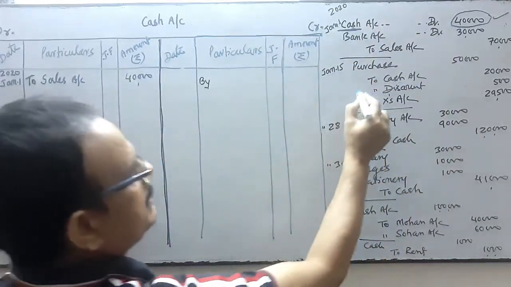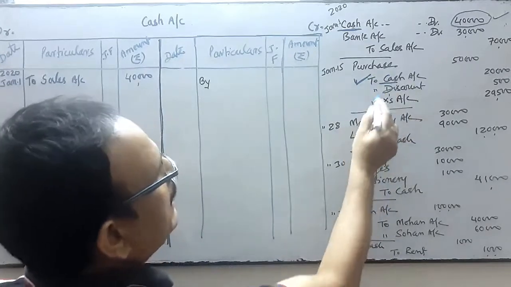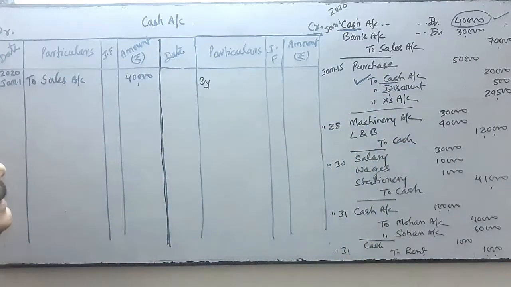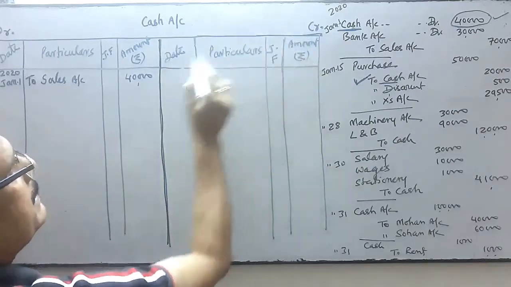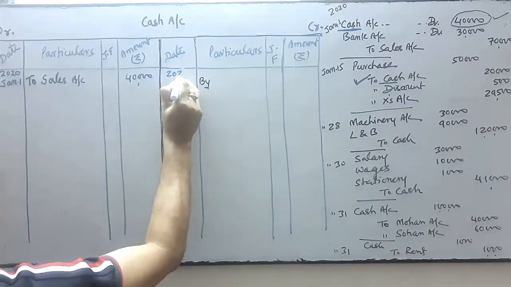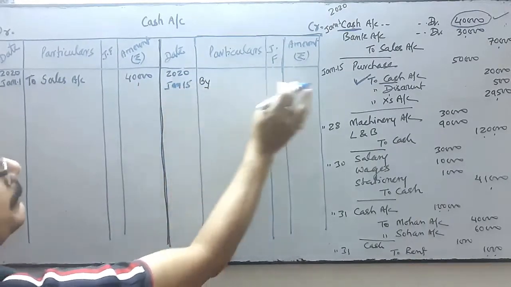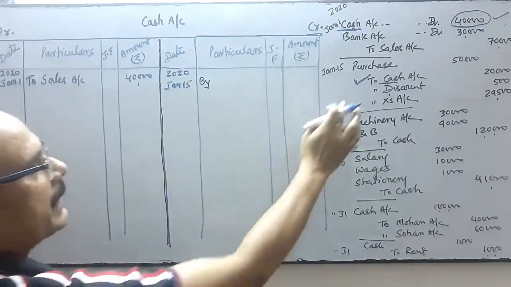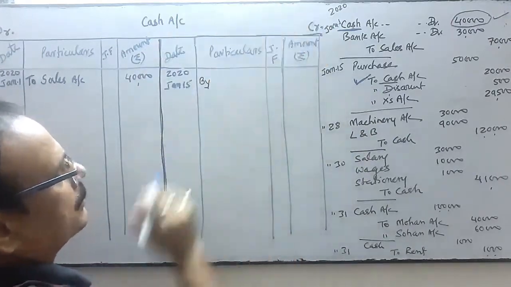Now see the next transaction. Cash is on which side? Cash is on the credit side, so we'll do the posting in the credit side. Cash account, credit side. First off, we'll write the year, then the date is January 15. Cash is on credit, so we'll post in the credit side of the cash account.